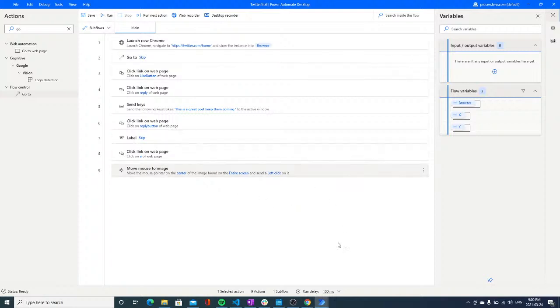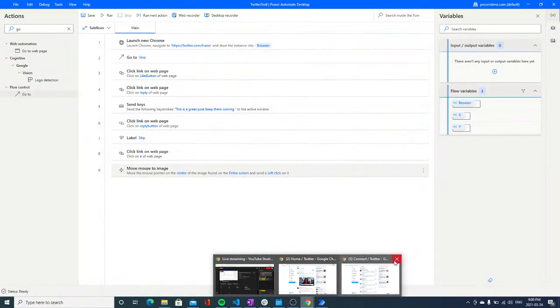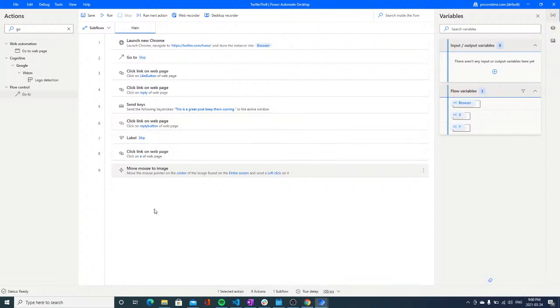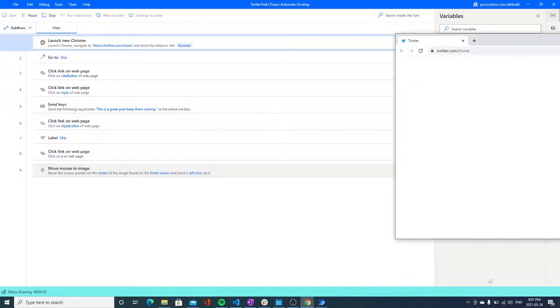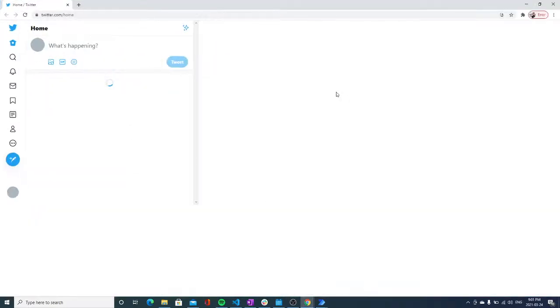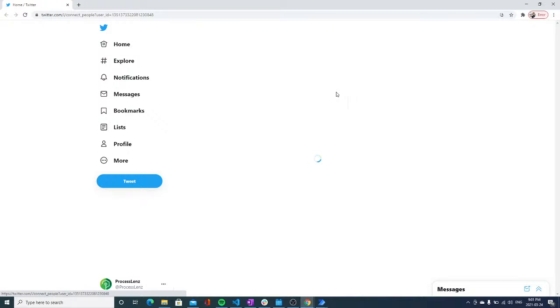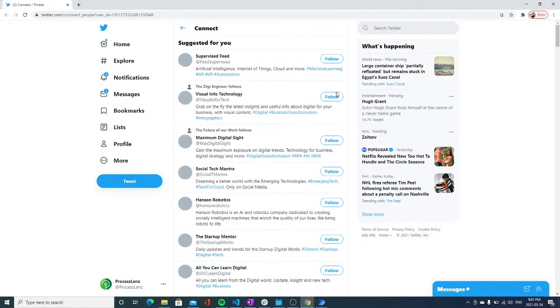Now let's close a couple of instances of Twitter that I have open, and let's run this again. Alright, let's see what happens. So it is starting, it is opening Twitter on another page, and no. It is loading, and let's see if it's going to find the image.